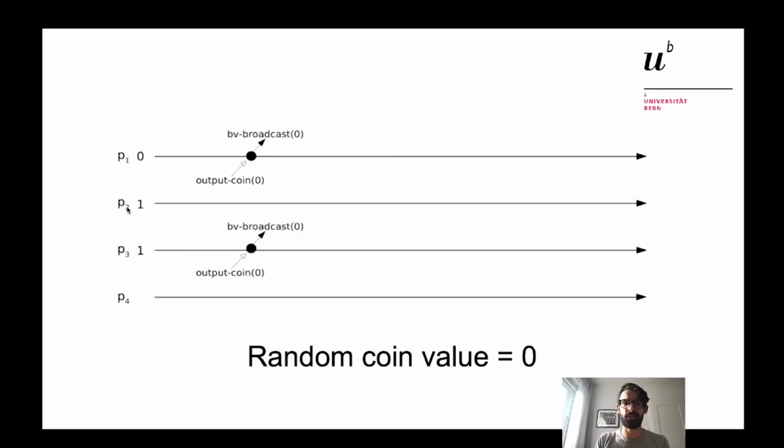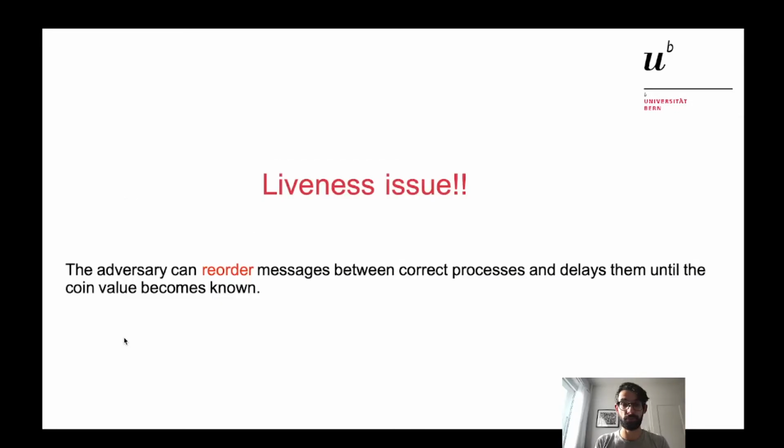But what happens with process 2? Let's notice that by assumption, in the original formulation of the protocol, the adversary, the malicious process, can reorder messages and can delay the messages between correct processes. This means that, let's now analyze the situation with process P2, we notice a liveness issue. The liveness issue is exactly given by what I just said, that the adversary can reorder messages between correct processes and delay them. Let's recall this.